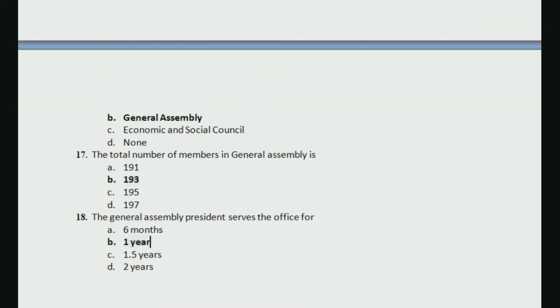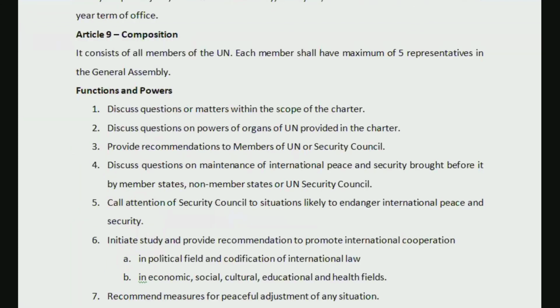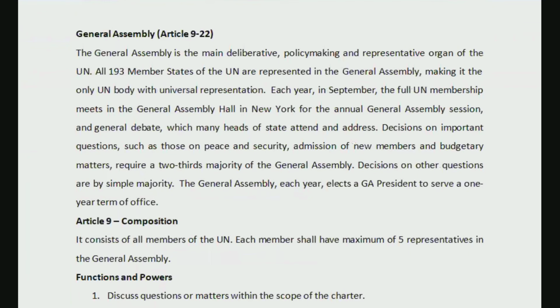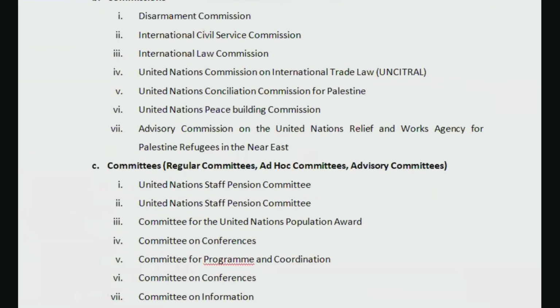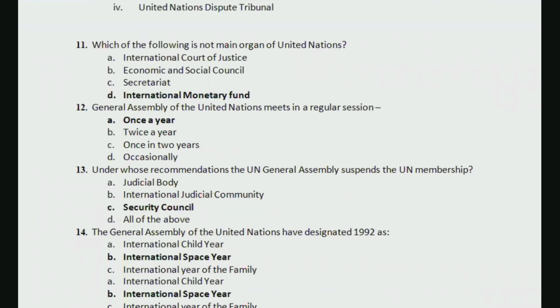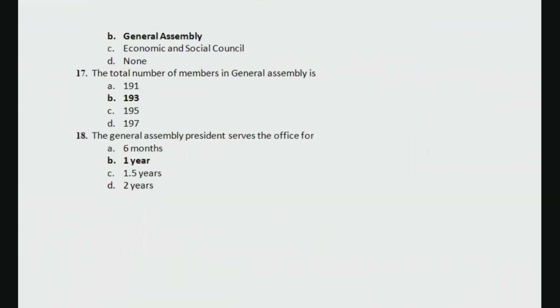So these were some questions from General Assembly part. I hope this part is clear. You can let me know in the comment section below if you have any doubts or concerns or whether this part was helpful or not.